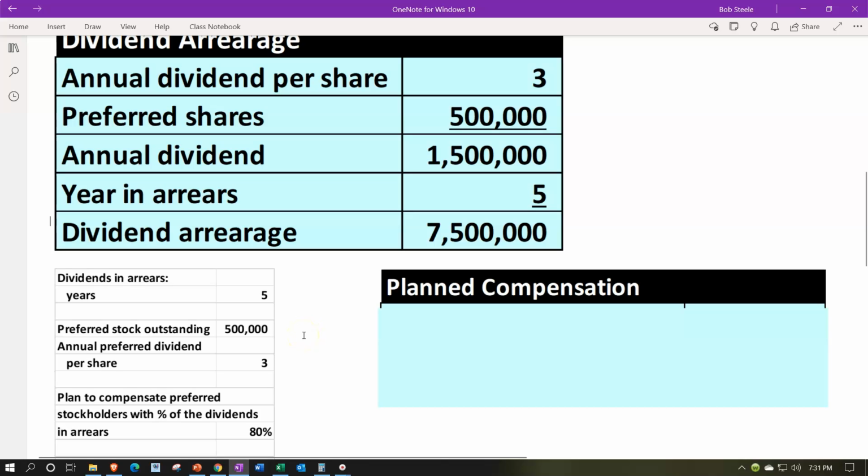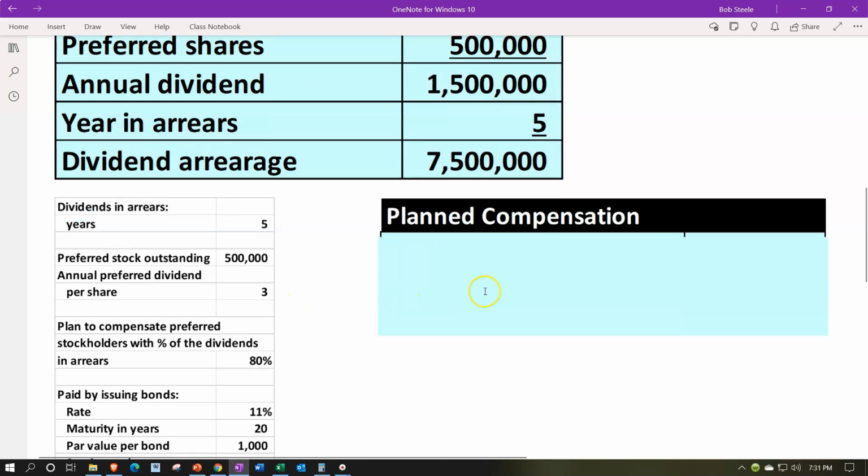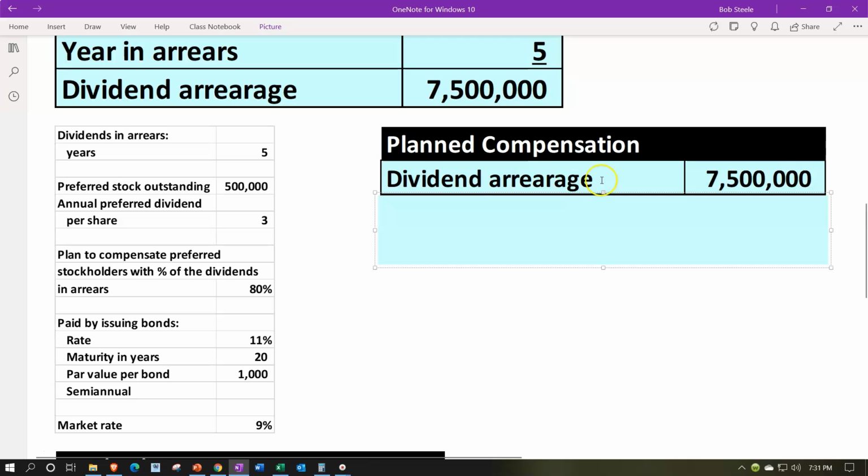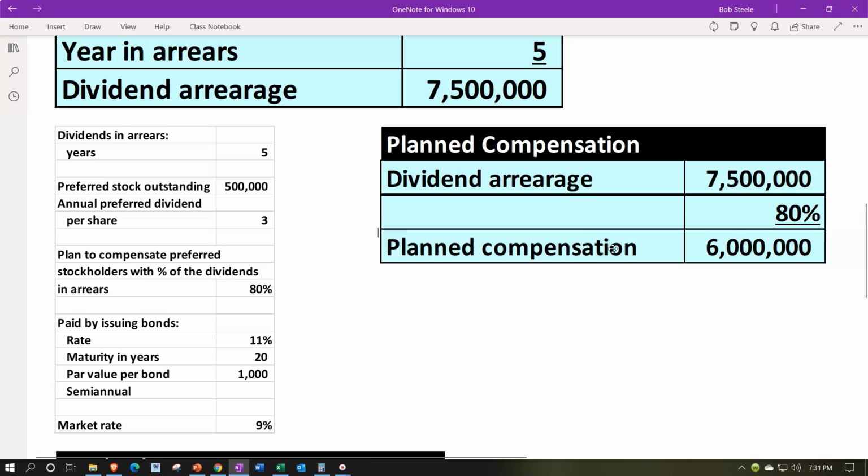So we're going to see if we can come to an agreement with the preferred stockholder to say, hey, we can't really do this. We need to take care of this because the common stockholders are getting angry, and let's see what we can do. Can we pay you off 80% of it? Can we make a deal on that and basically issue bonds for it. And if that was agreed to, we could say, all right, the dividends in arrears, or the preferred dividend accumulation over the time period it has not yet been paid, is $7,500,000. And we're going to take 80% of that. That's going to be the $6 million.